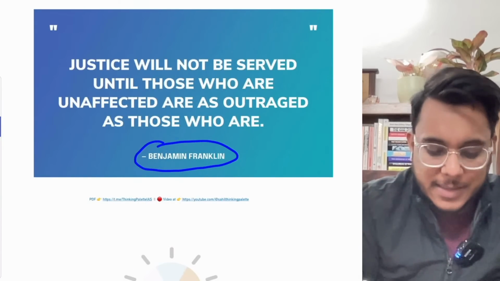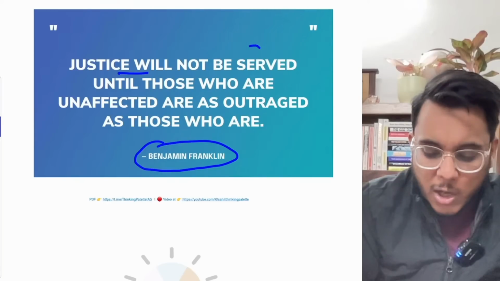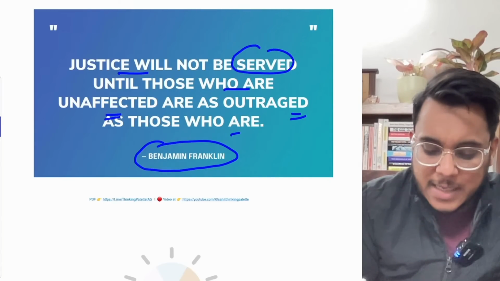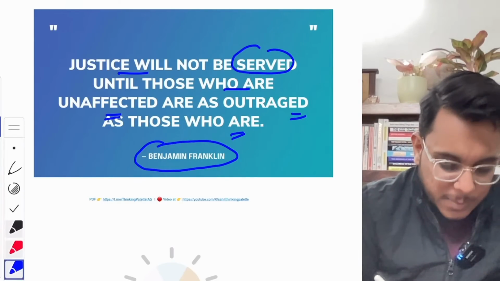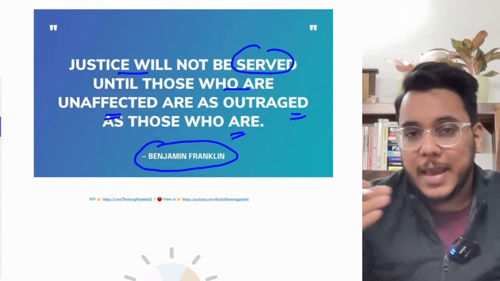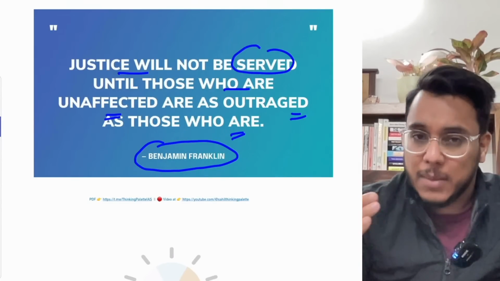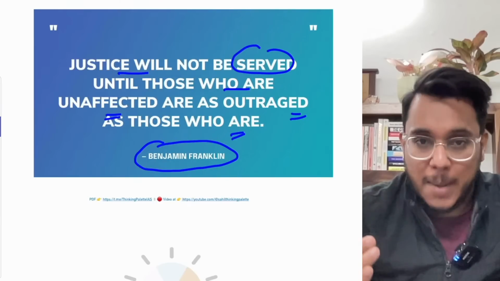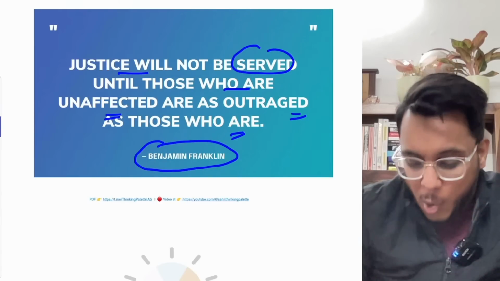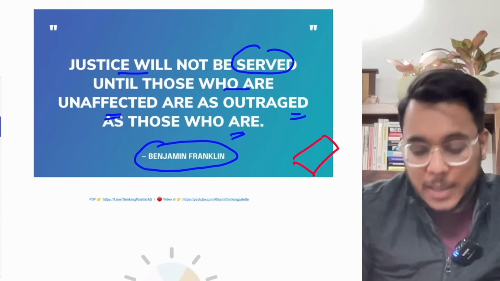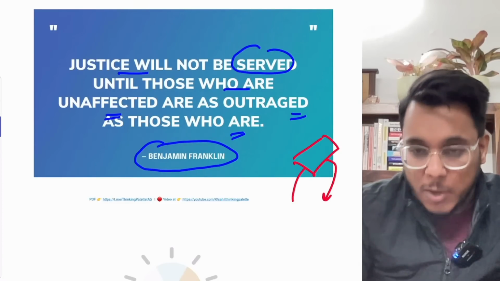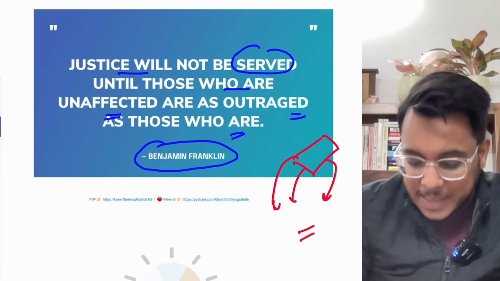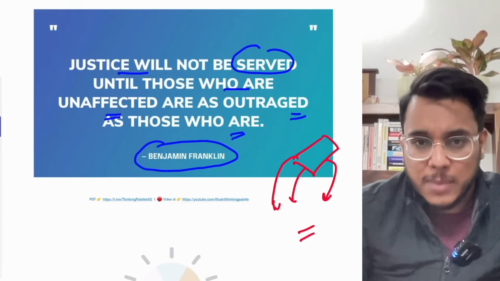Benjamin Franklin says that justice will not be served until those who are unaffected are as outraged as those who are. Now see this particular thing, guys, that often people come out to demand justice whenever there is any kind of incident that has happened. Many times we find that the people who are affected by a particular development come and protest. That is a good way, a way by which the people desire justice.